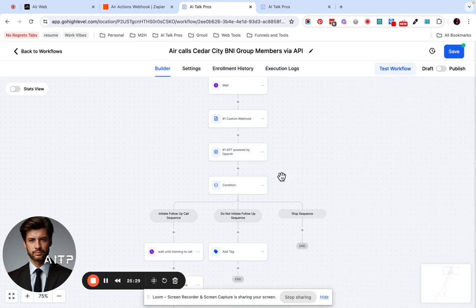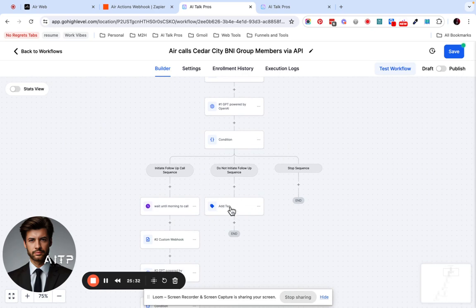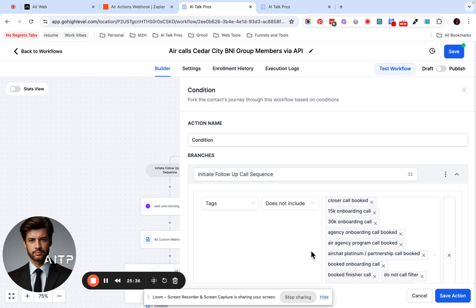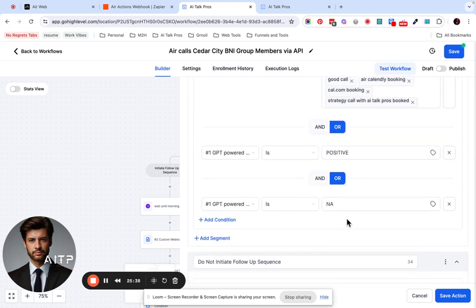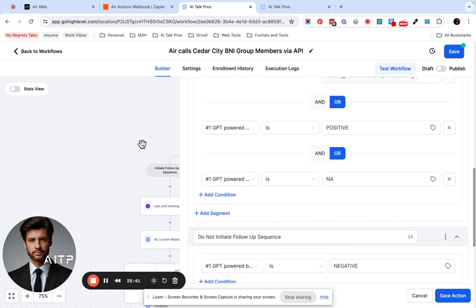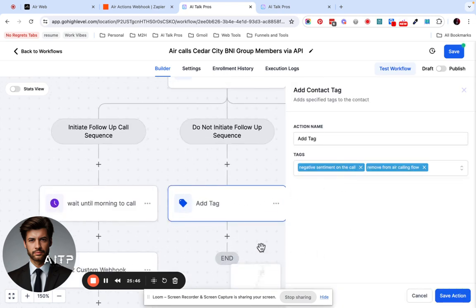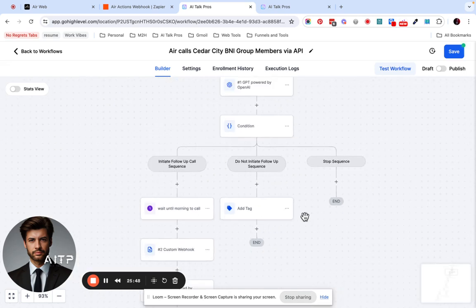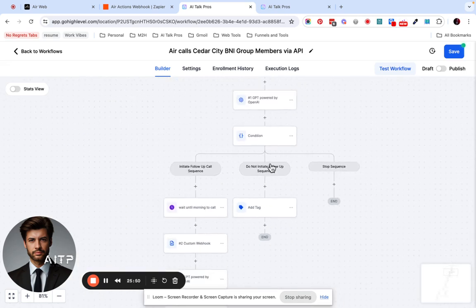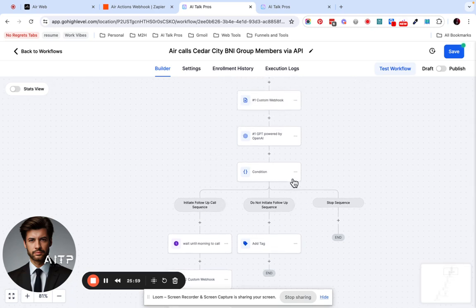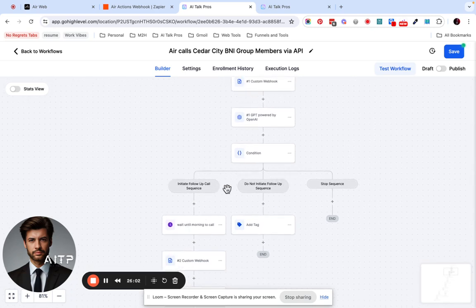Now, we don't want to make anybody mad, so we have it add a tag and not initiate the follow-up sequence based on the condition of if their sentiment was negative, it's going to send them down this path. It's going to add a tag telling us that they had a negative sentiment, and we're probably going to leave them alone, not bother them. But if they didn't answer, or it was positive and they don't get the tag, then we're going to initiate the follow-up sequence.